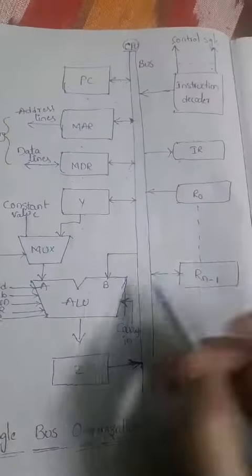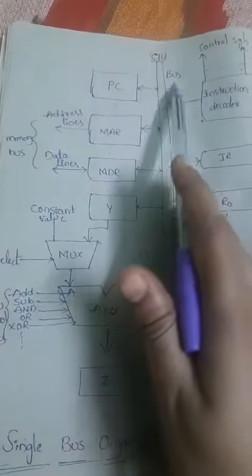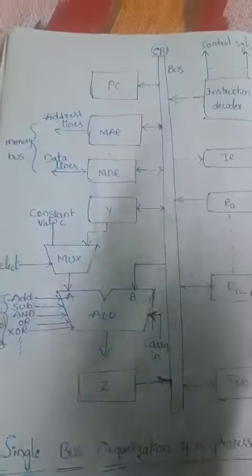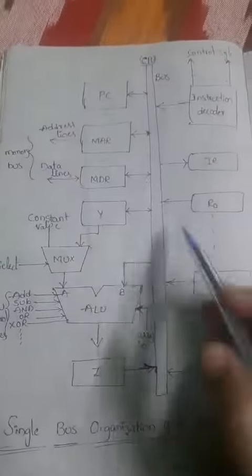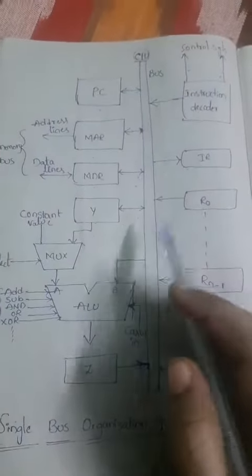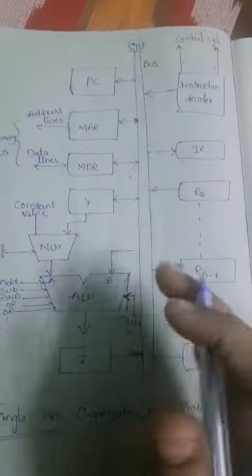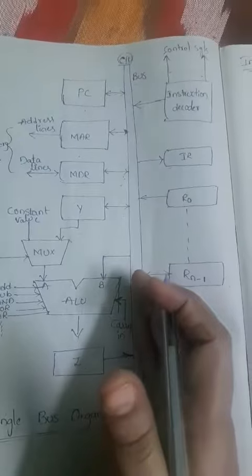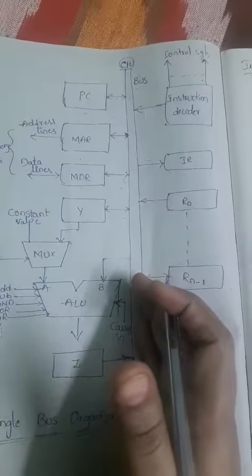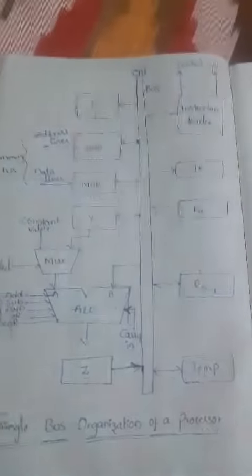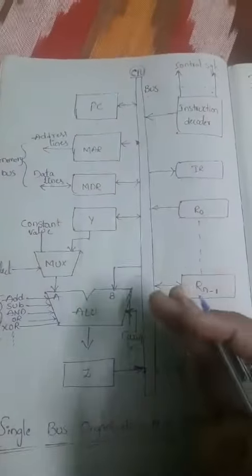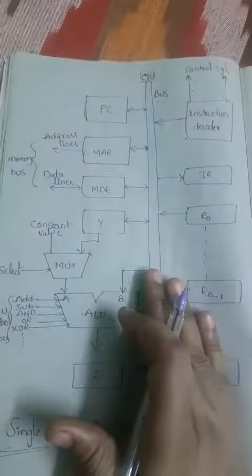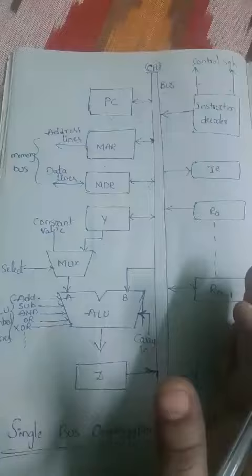It acts like a medium, a group of lines connecting several devices. It just acts like a connection path to several devices.